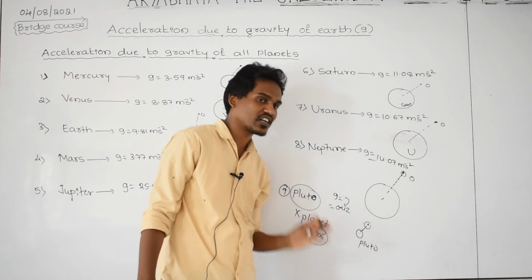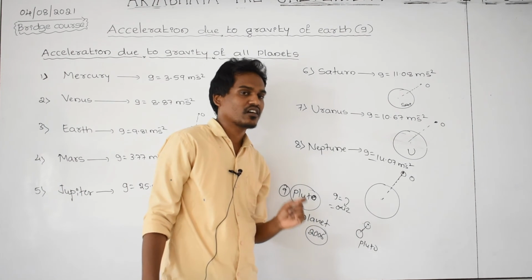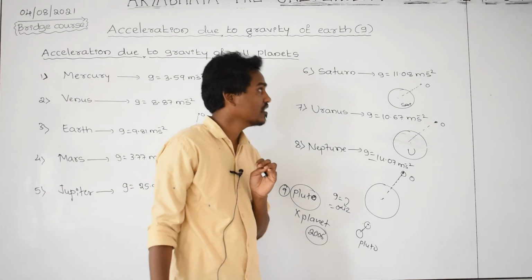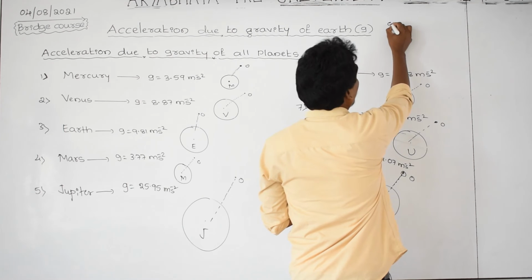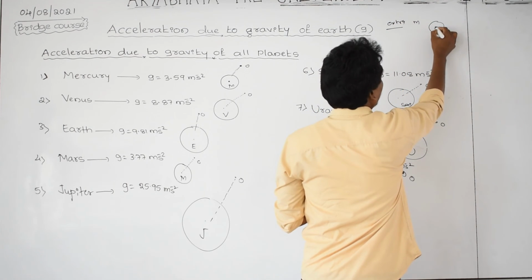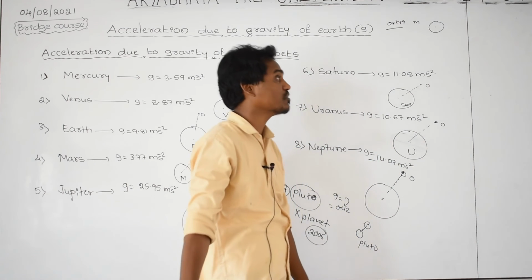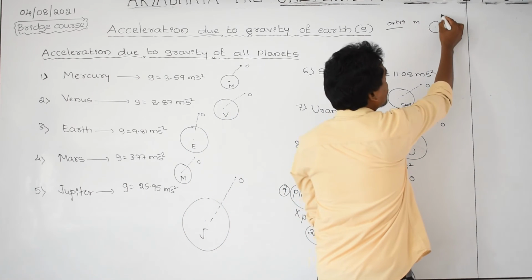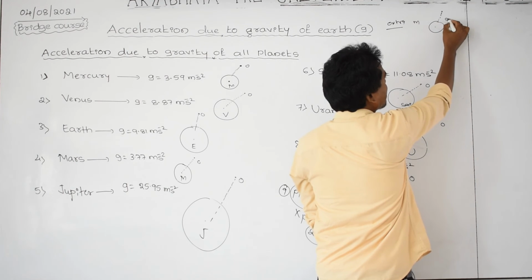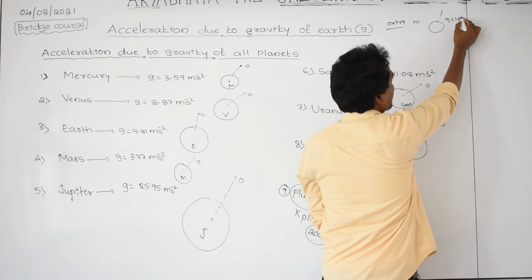Now you are studying how many planets? Only 8. And this is extra for you. For us, the Moon is not a planet, it is just a natural satellite of the Earth. The Moon also has gravity, and whenever an object is falling towards the Moon, if you check its acceleration, it becomes 1.62 meter per second square.